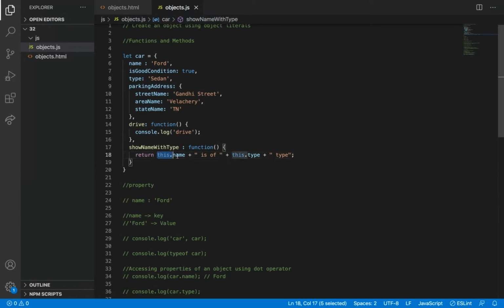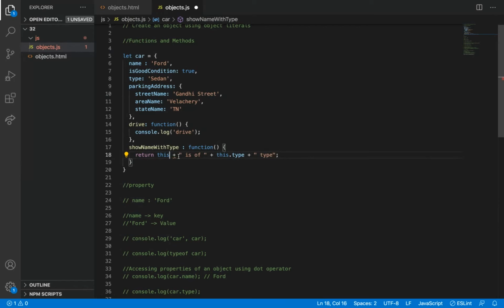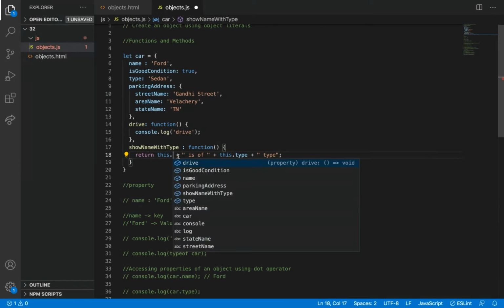So what am I accessing here? If I use this dot, see what this refers to. This is the same object. So I can access any of the properties here. I can use condition or type or parking address, anything inside this, because if I type this dot, it will suggest all the properties inside the car object.